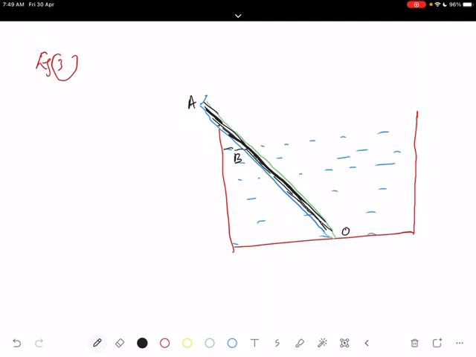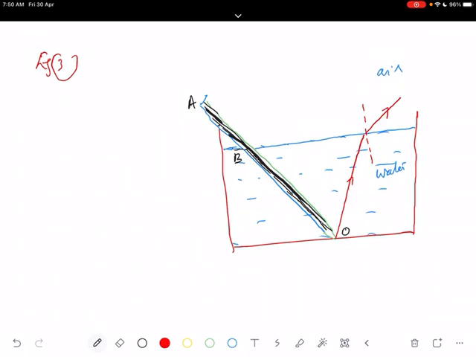Then we see the ray diagram for this. From the tip of the pencil, that is from O, I'm going to draw some rays. One ray of light coming from here reaches the interface. This is the interface, the water interface. This is air. This is water. So this is the ray. One ray from the tip of the pencil reaches this point. So we can make a normal at this point. Normal is made. Then it bends away from the normal.